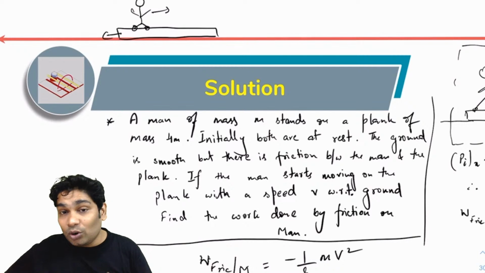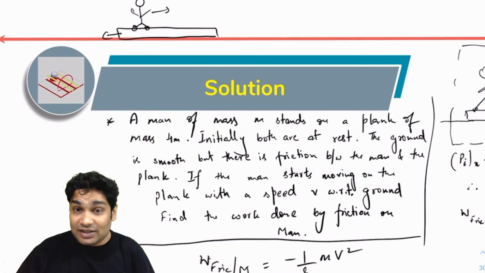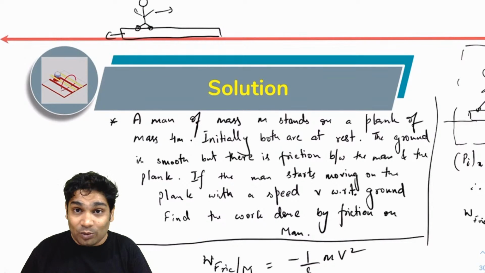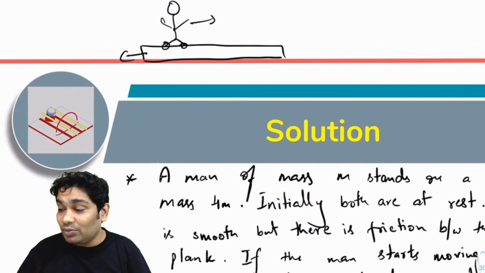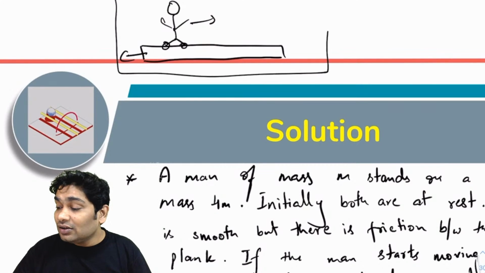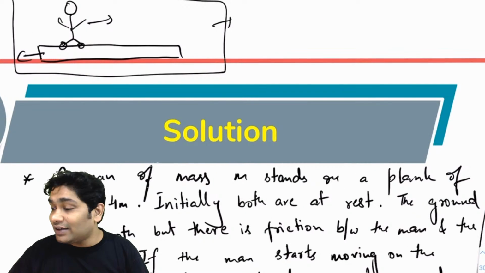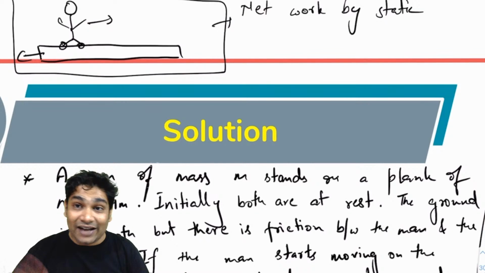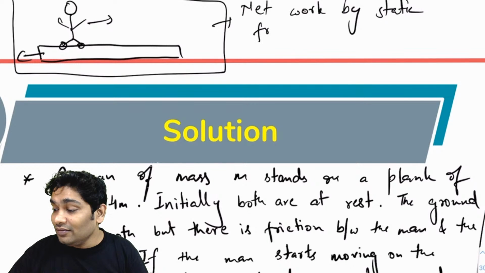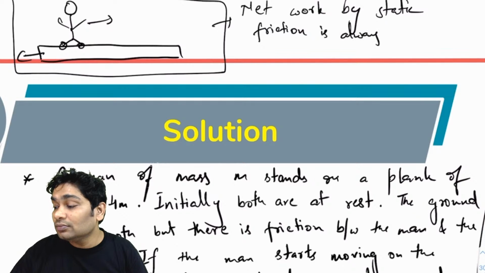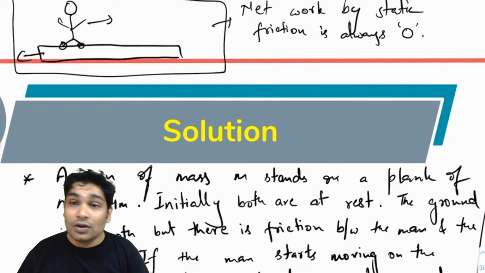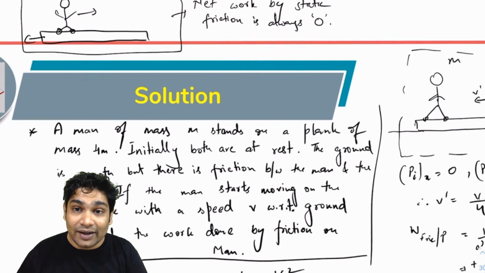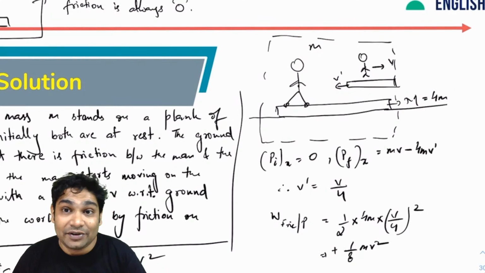And I told you, you need to remember this, that whenever static friction is acting between two bodies, this is the trick that we use to solve problems. So whenever you have static friction, you need to remember the net work done by static friction, that means by both its components, both the action and reaction pairs, is always zero. So that's the trick that you use here.